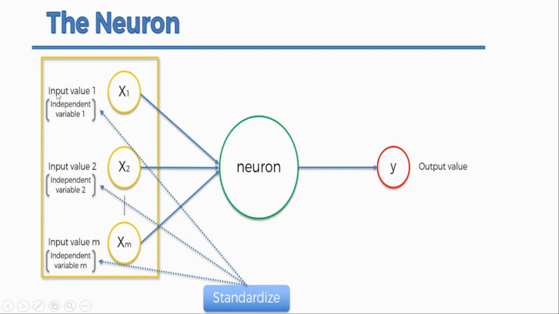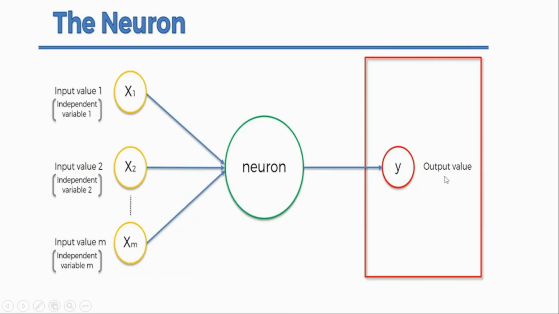Then standardize means make it some standard: input variable 1, input variable 2, input variable m. Different variables are input here. Now this is the output value. What does it mean? If this is the value of the input variable, or this is feature 1, feature 2, feature 3, then feature 1, feature 2 are forwarded to the neurons, to the